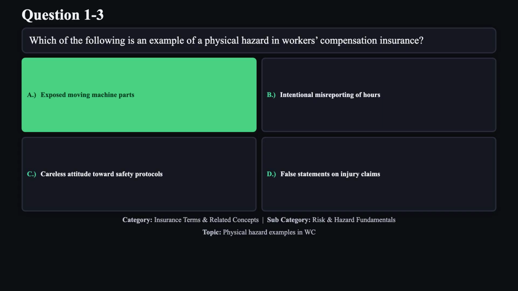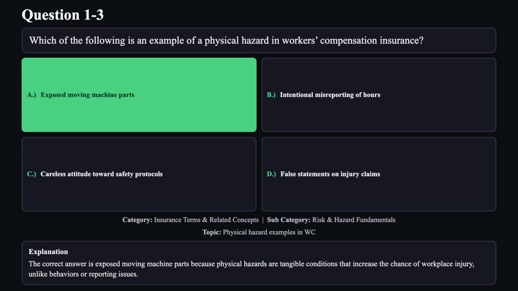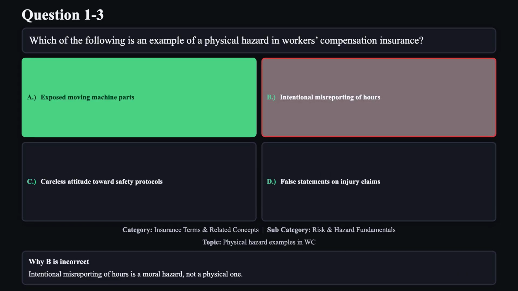The correct answer is A. The correct answer is exposed moving machine parts, because physical hazards are tangible conditions that increase the chance of workplace injury, unlike behaviors or reporting issues. Reason B is not correct. Intentional misreporting of hours is a moral hazard, not a physical one.